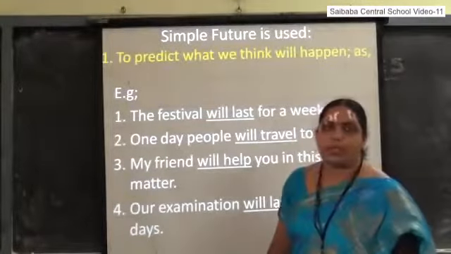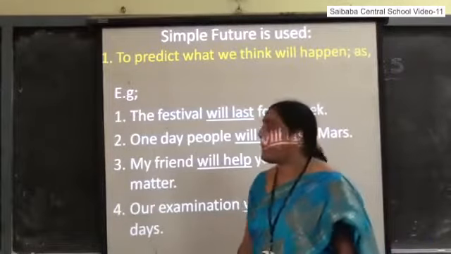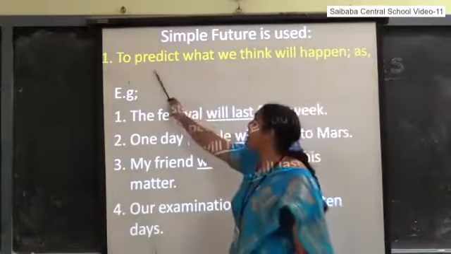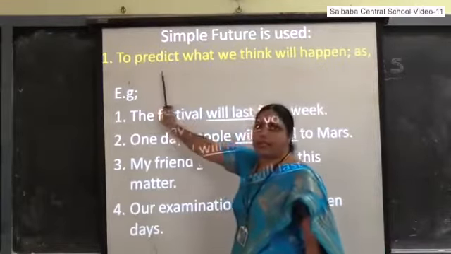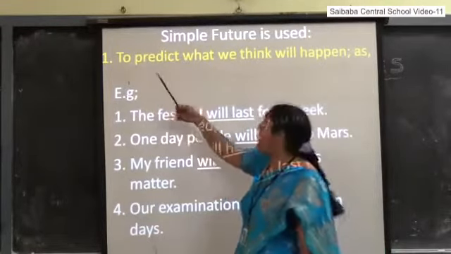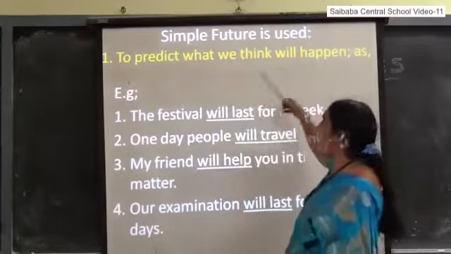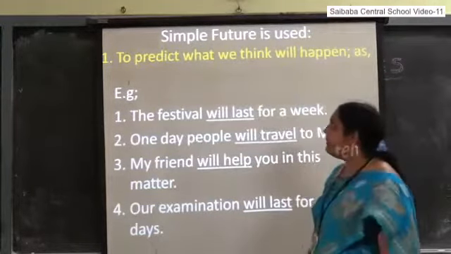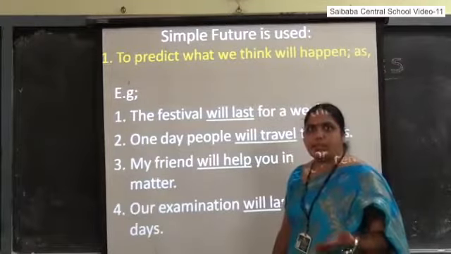Now we use this simple future tense to predict, imagine or to predict what we think will happen. Example, the festival will last for a week. I am predicting the future.